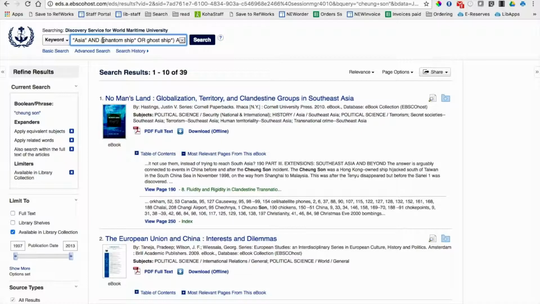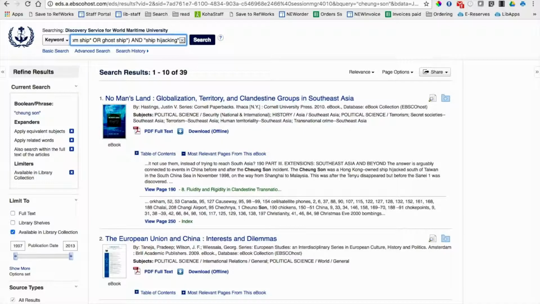So for instance, here in the brackets, I have phantom ship or ghost ship. So what I will be looking for, I will be looking for these 2 terms in the document for either phantom ship or ghost ship. I also put an asterisk in the end of both of them after ship, which means it's truncation. It's called truncation. And what it does is it will be searching for both ship, it will be searching for ships, and it will also be searching for shipping, which probably, phantom shipping probably does not exist, but nevertheless.